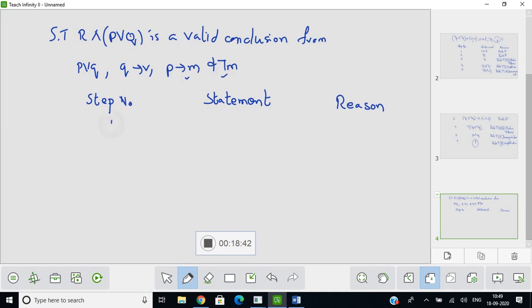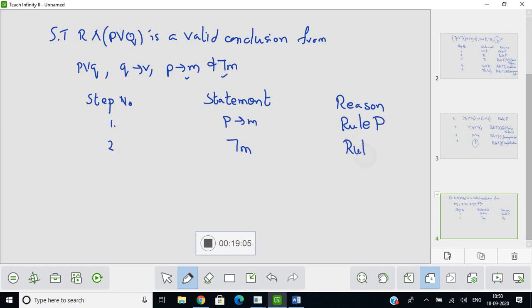So let us apply. We will take number 1. If P then M. I am only introducing a premise. So I will be using rule P. Then I have negation M. Again I am introducing a premise.